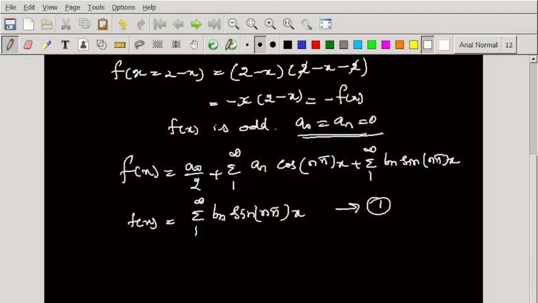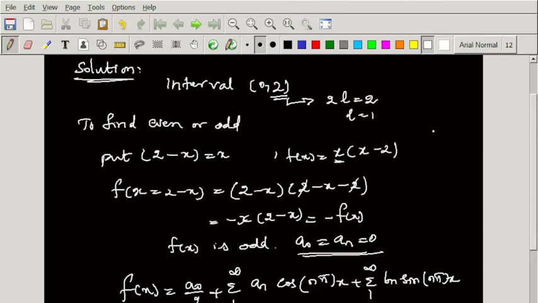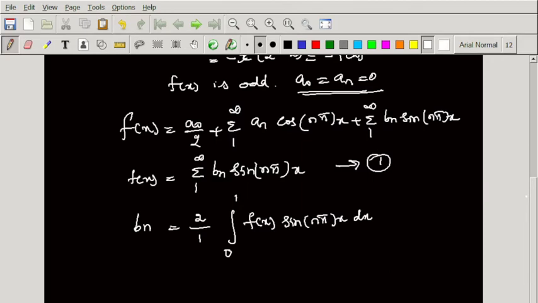Now here we are going to find only bn for the odd function. Then we can write the formula directly: 2 divided by l, l is 1, integration 0 to l, l is 1, f of x sin n pi x into dx. Here the question's limit is l equal to 2, but I am writing l equal to 1.